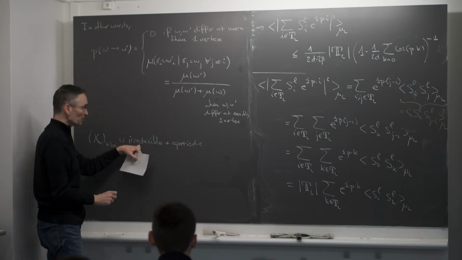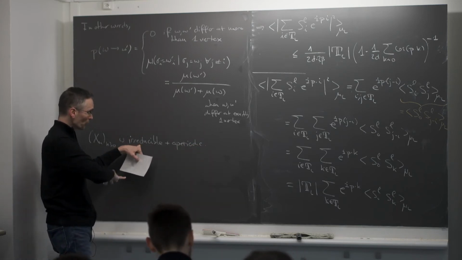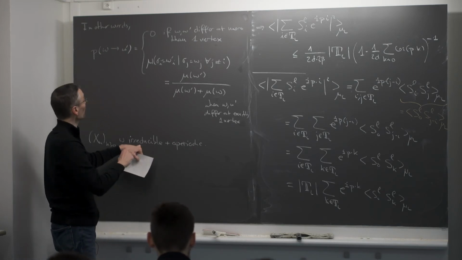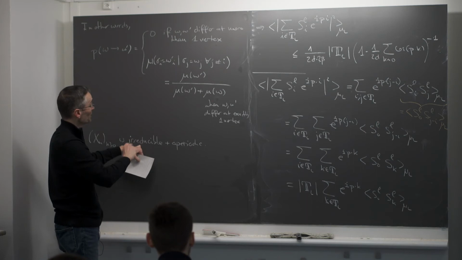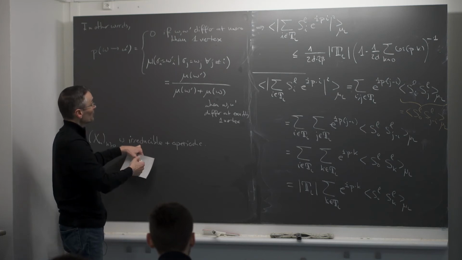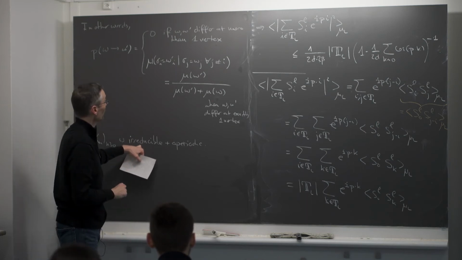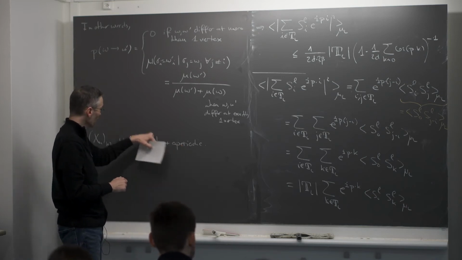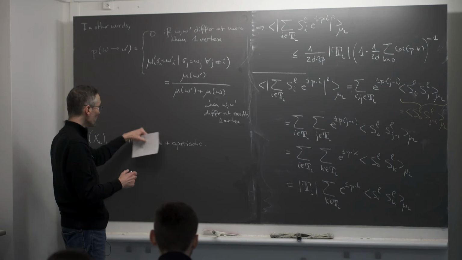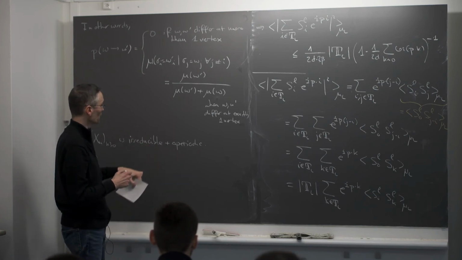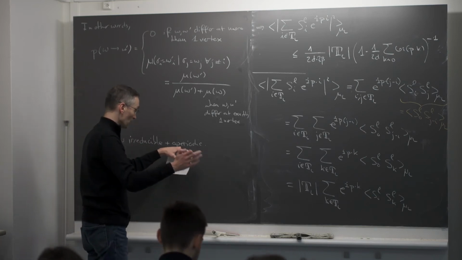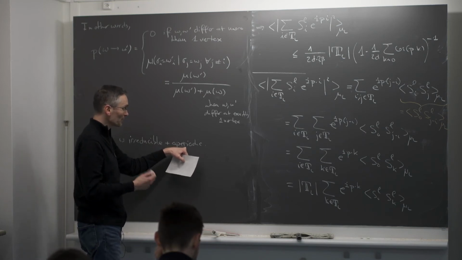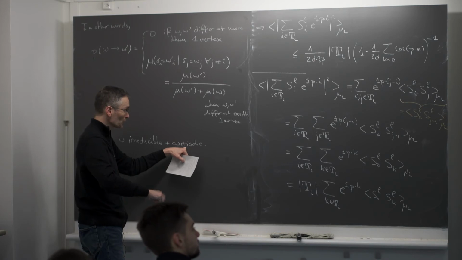It's irreducible because I can go from any configuration to any other configuration by flipping one spin at a time, and the transition probability from one configuration to another that differs from it by just one spin is strictly positive. So I get a product of strictly positive numbers. This is strictly positive. So it's irreducible. I can go from any configuration to any configuration with positive probability in a sufficiently large number of steps. It's aperiodic because you have a strictly positive probability of going from one configuration to itself.